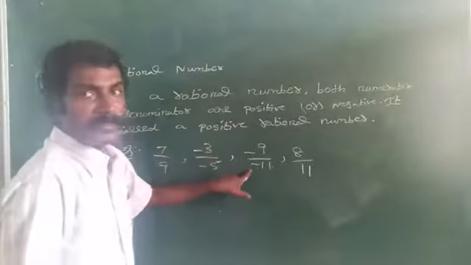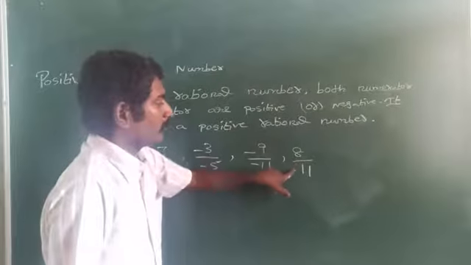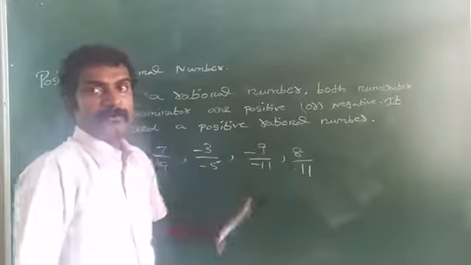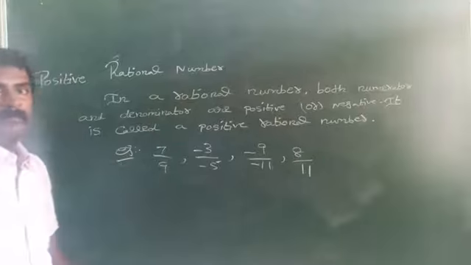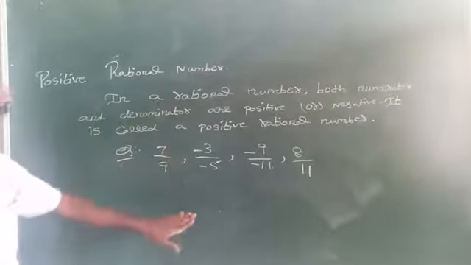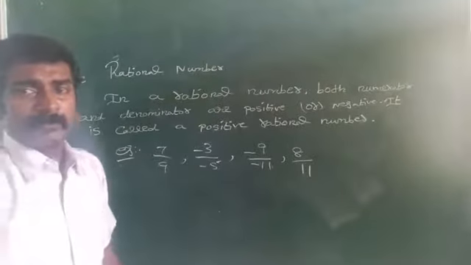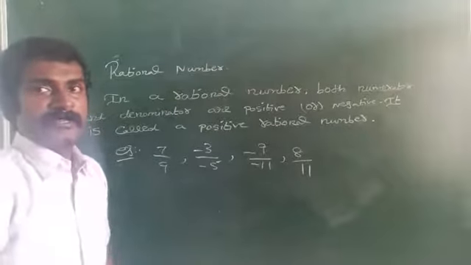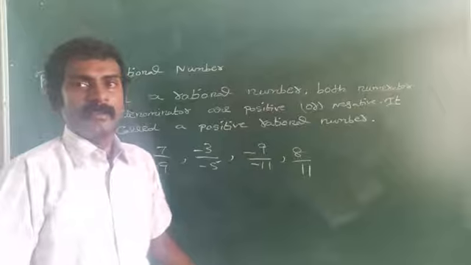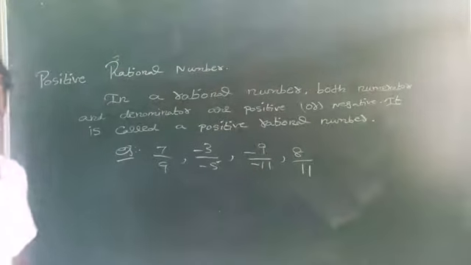Here both are negative, therefore it is a positive rational number. Here both are positive, therefore it is a positive rational number. Otherwise, you can conclude like this: in a rational number, both the numerator and denominator have the same sign, either positive or negative, then it is called a positive rational number.